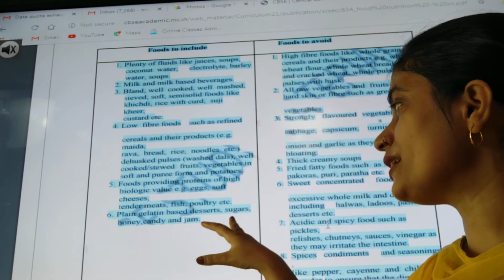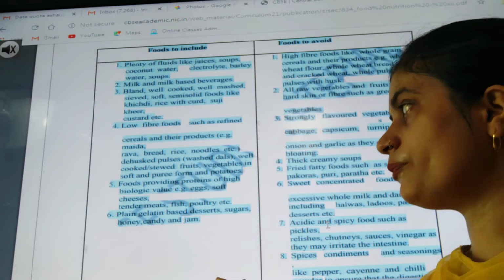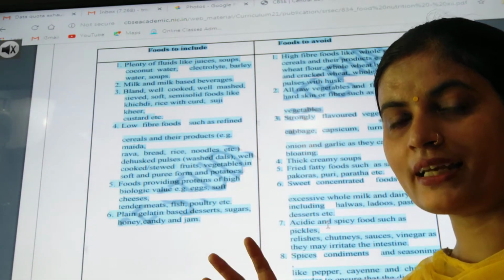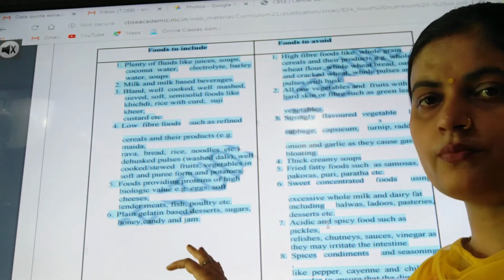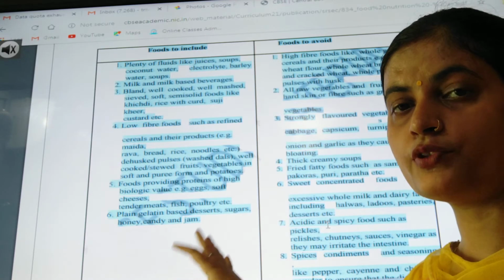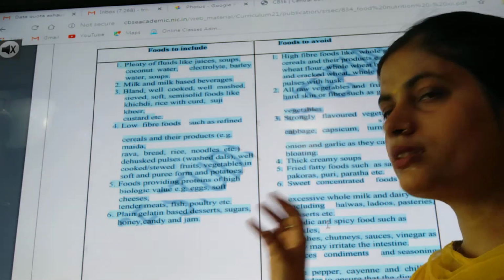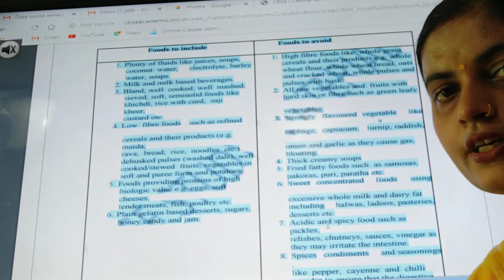Then plain gelatin based dessert, sugar, honey, candy, jam. Gelatin based, which have gelatin component in them, that food can also be given in this disease, subacute fever. Why? Because we have to give energy and maintain the energy.